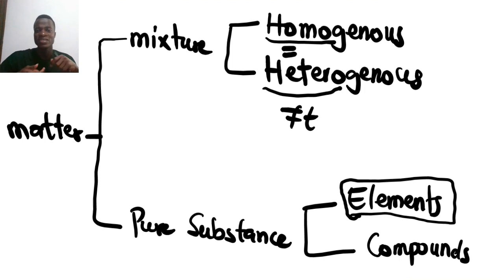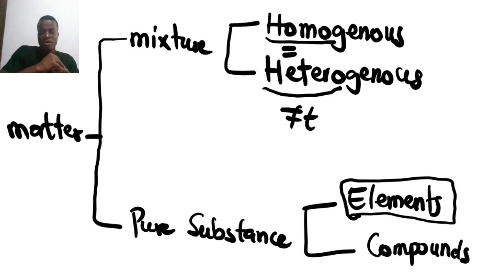So you may think compounds are just like mixtures, but a compound is a combination of two or more elements, right? And when these elements are combining, you don't just combine anyhow, but you combine them in a definite ratio, in a definite proportion, in a constant proportion, right? But if it's a mixture, you put the substances together, but you don't care whether it's definite or indefinite. It's mostly done in indefinite proportion.